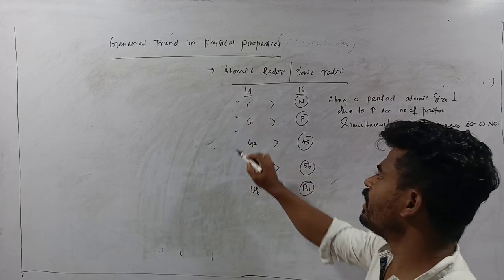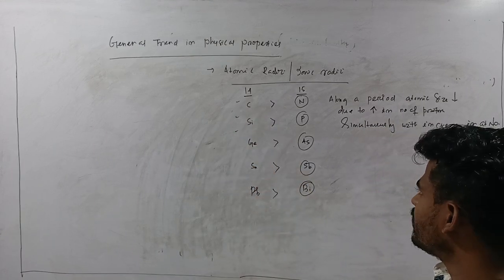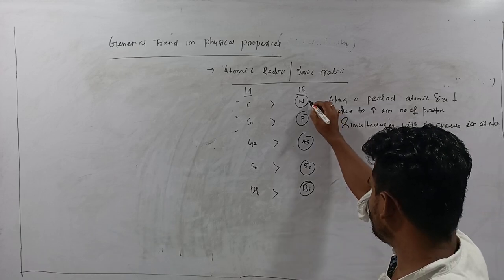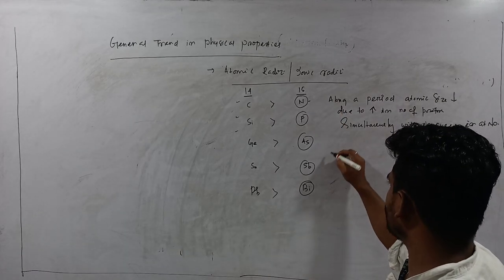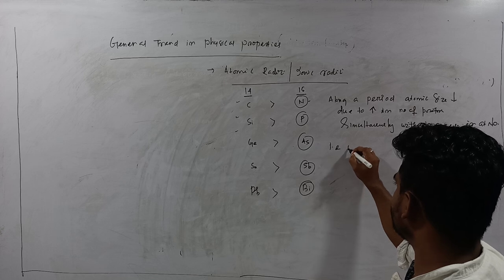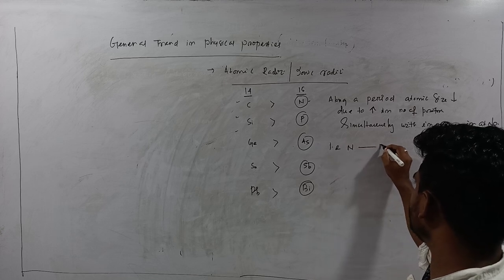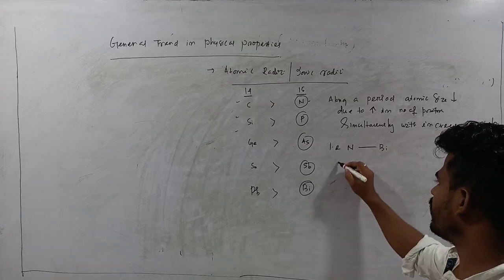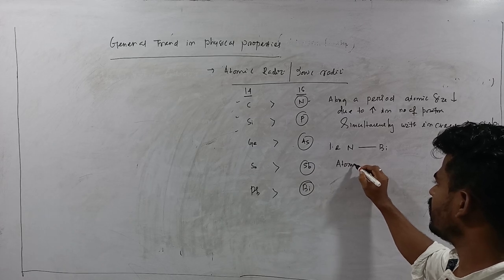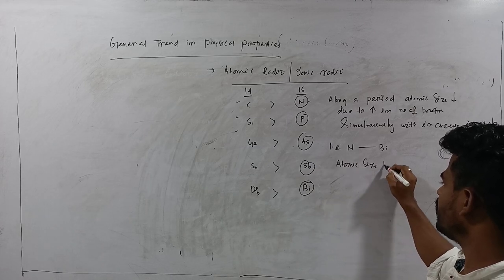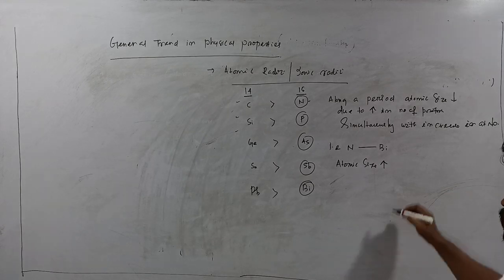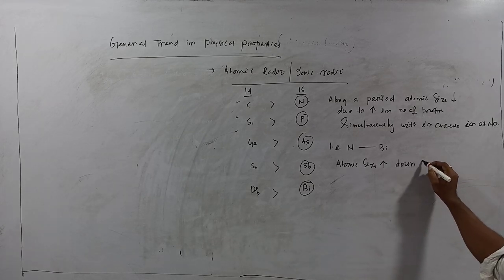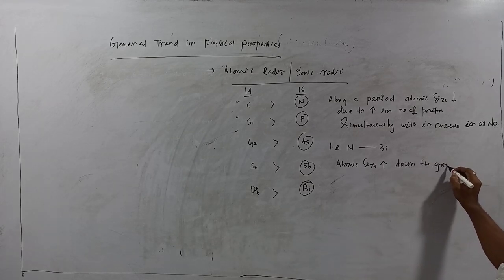Next, whenever you move from top to bottom, that is from nitrogen to bismuth, what happens? Your atomic size increases down the group. Why?